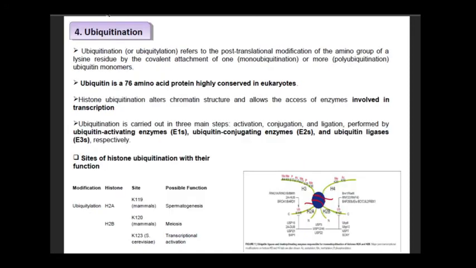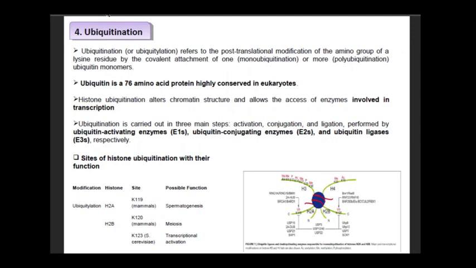The next type of modification is ubiquitination. Ubiquitination refers to post-translational modification of the amino group of a lysine residue by the covalent attachment of one ubiquitin, that is monoubiquitin, or more ubiquitin monomers, which we call polyubiquitination.